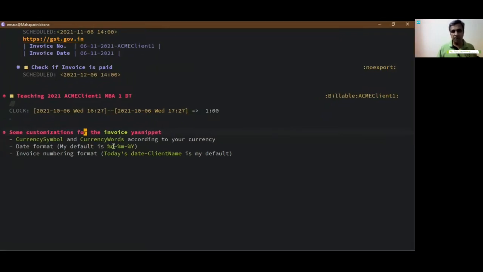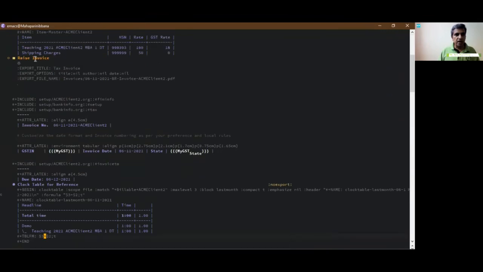I use the European/Indian date format, which is %D, %M, %Y. The language is Indian English, so the numerals change according to the Indian format. Numbering format for invoice number is today's date followed by client name. Okay, that's my default. You can customize that as well.